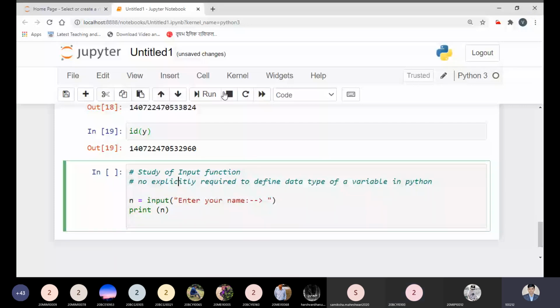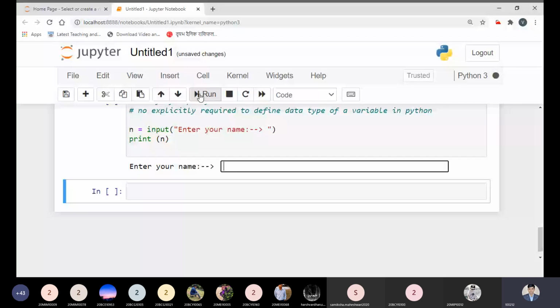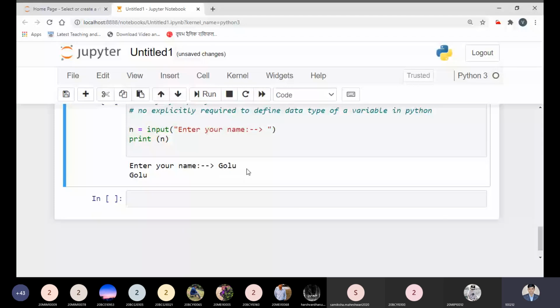So it asks to enter your name. I can type any name over here, so I'm writing a simple name, Golu. While typing Golu, it is a string. It goes to the input variable n, and after that it will print n. Okay. I can modify it more.